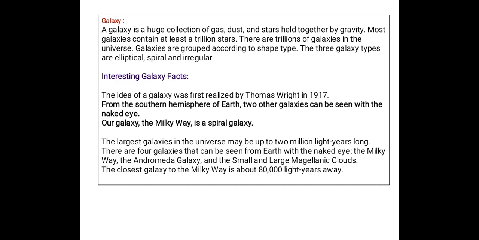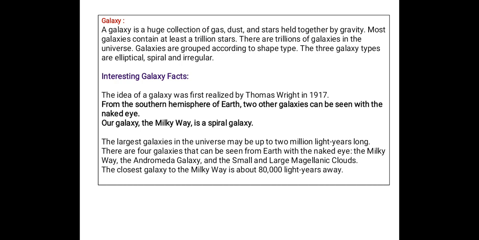Galaxy is a huge collection of gas, dust, and stars held together by gravity. This is the definition of the galaxy. And we have three types of galaxy. In the middle, I will discuss one more type also, but it will not come under the regular type. So, three types of galaxy are elliptical, spiral, and irregular.